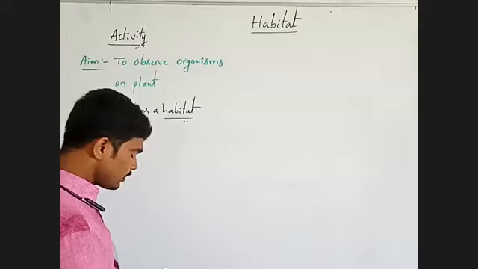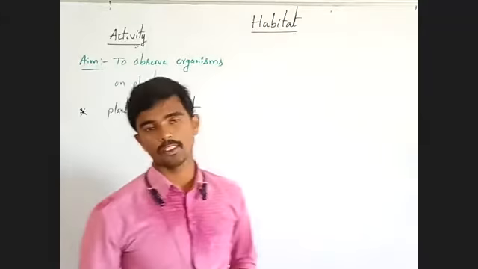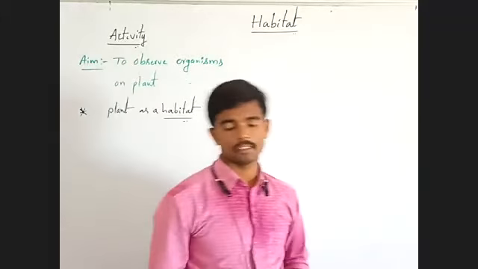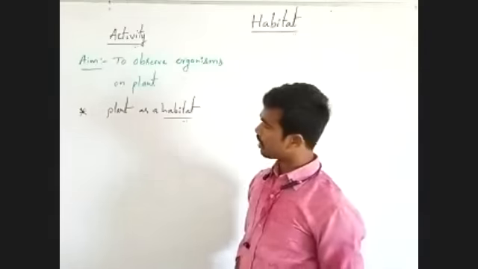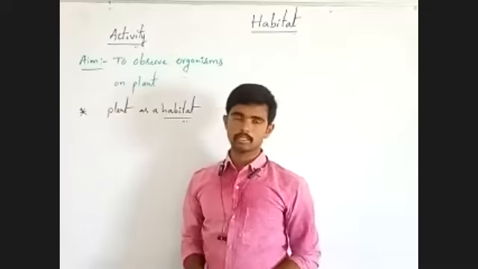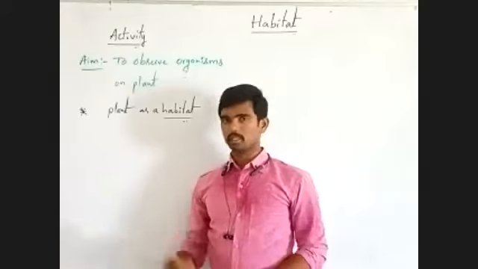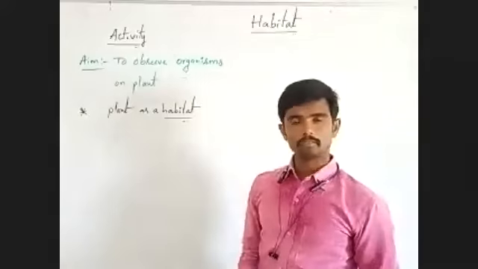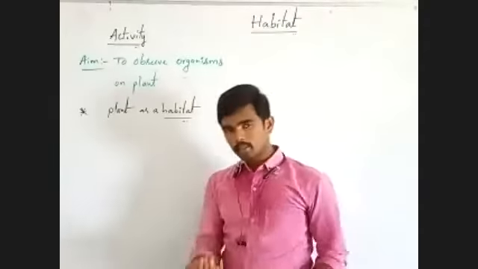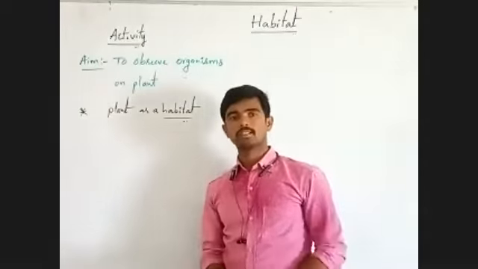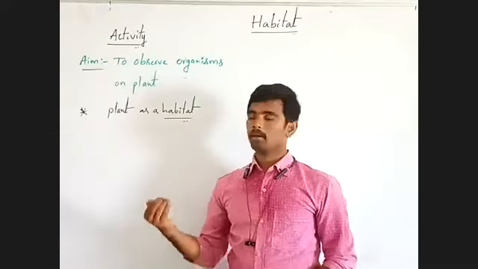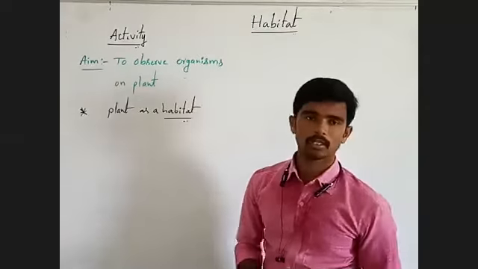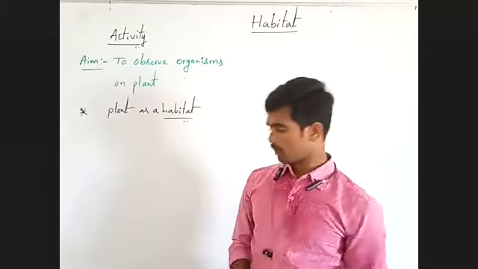Then you have to observe the different types of birds and animals, to understand how to find out the animals that leave the plant regularly and the organisms that come to the plant regularly.